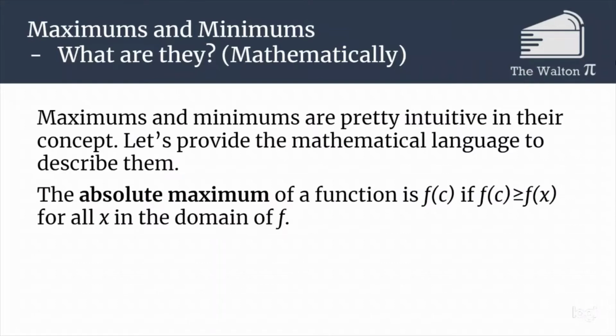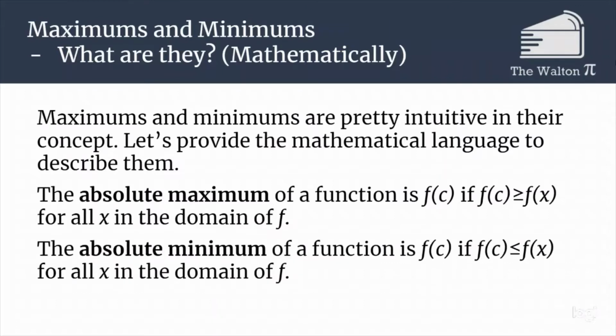An absolute maximum of a function is a point f of c where f of c is greater than or equal to every other value of the function. So it is the absolute largest value of the function. The absolute minimum is the same sort of thing. It's f of c if f of c is less than or equal to f of x for every x in the domain of f. That's just the mathematical definition for an absolute maximum or minimum, and it's exactly what you think they should be.